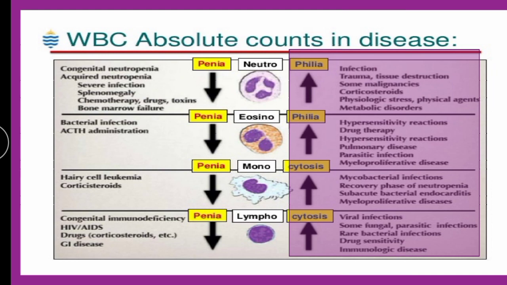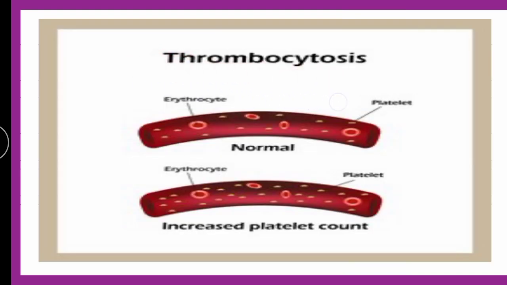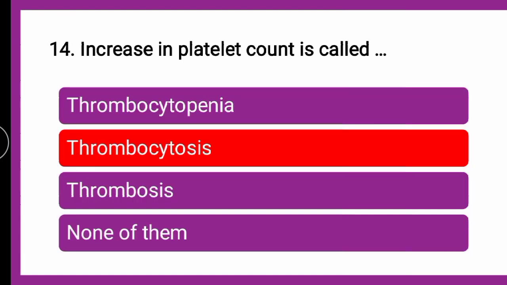If you see the term thrombocytosis, here this is the normal condition and this is the increase in platelet count. How can you see this? These tiny dots indicate platelets in a normal vessel where the blood is flowing, and in case of increased platelet count, you can see the tiny dots are numerous, they have increased in number. So the condition wherein the platelet count is increased is called thrombocytosis. So the correct answer is thrombocytosis. Increase in platelet count is nothing but thrombocytosis.